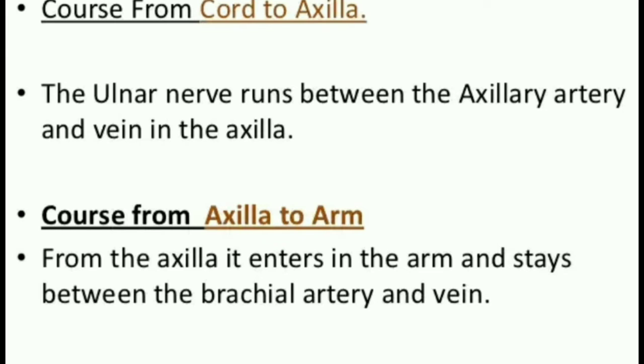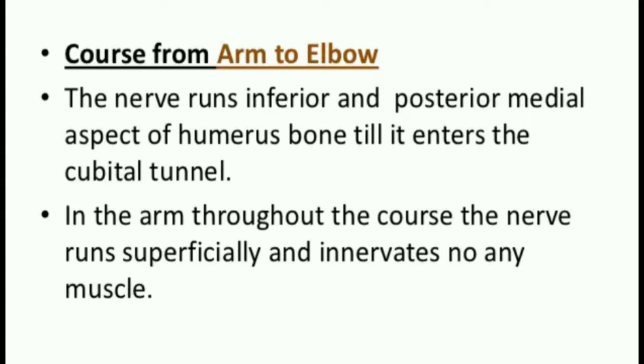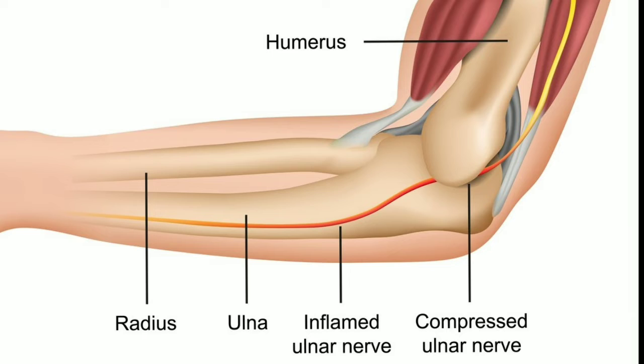When the nerve enters the posterior compartment of the arm, it runs along with the superior ulnar collateral artery. Further on, it runs on the medial head of the triceps brachii muscle and passes posterior to the medial epicondyle of the humerus in the ulnar groove, which is often referred to as the cubital tunnel.